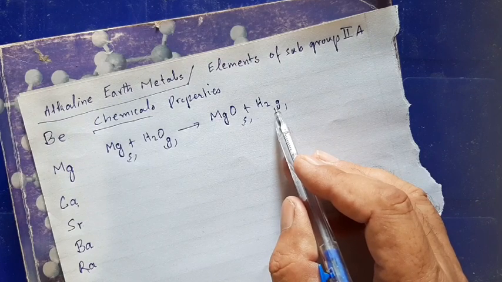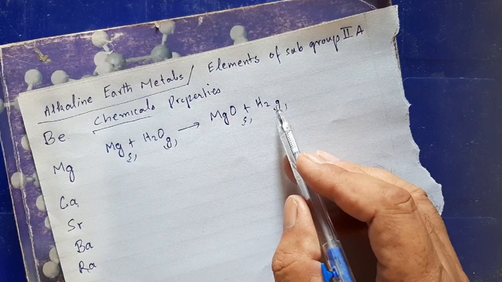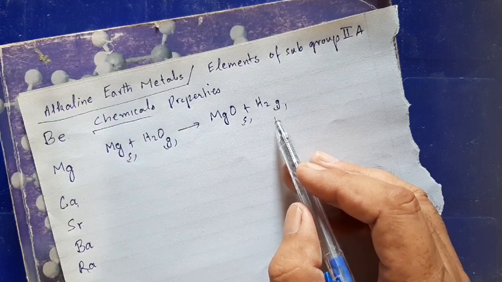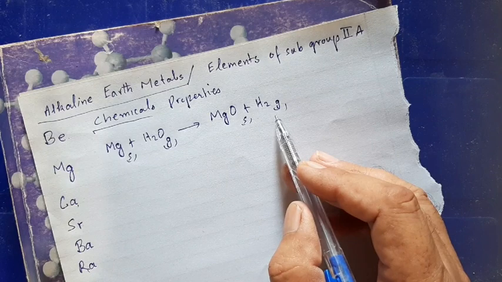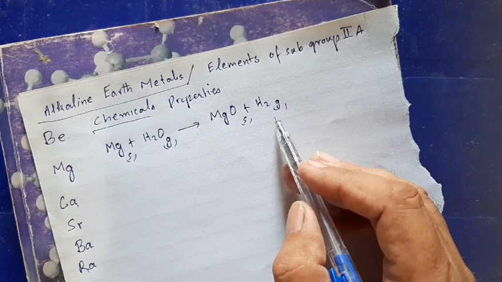Similarly, a slight reaction takes place when magnesium ribbon is dipped in cold water. However, the product formed in that case is magnesium hydroxide. That magnesium hydroxide deposits on the surface of magnesium ribbon. Thereby, it becomes difficult for magnesium to further react with the cold water.